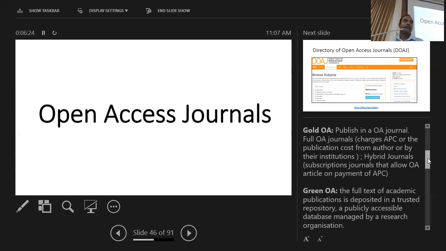That means post print. Or otherwise, some publishers allow you to share the e-print of your article, the publisher's version. Once everything is finalized, you can share it on your personal website or in your institutional repository or a subject repository like arXiv. So it depends. That is known as green open access. Okay? So gold open access means you publish in an open access journal. Green means you upload the e-print of your research paper in a repository or your database.